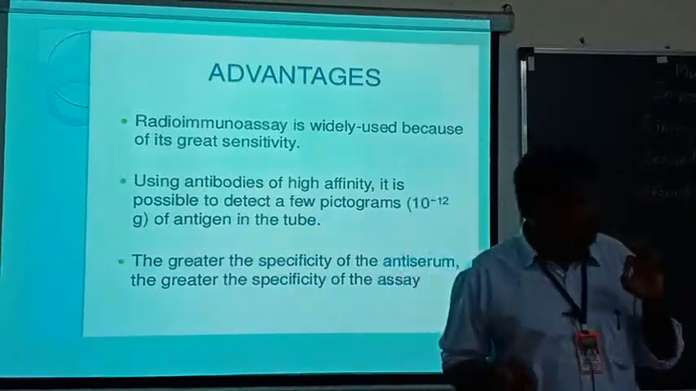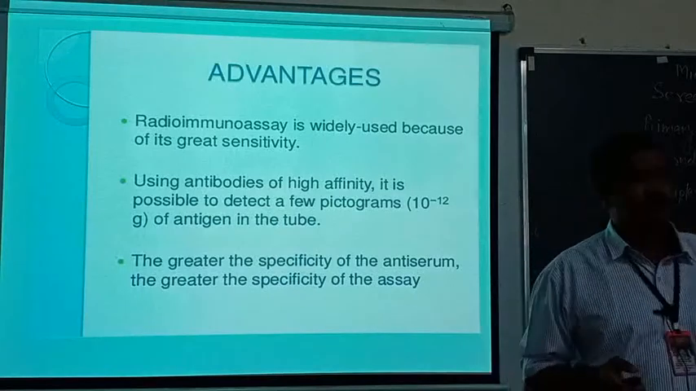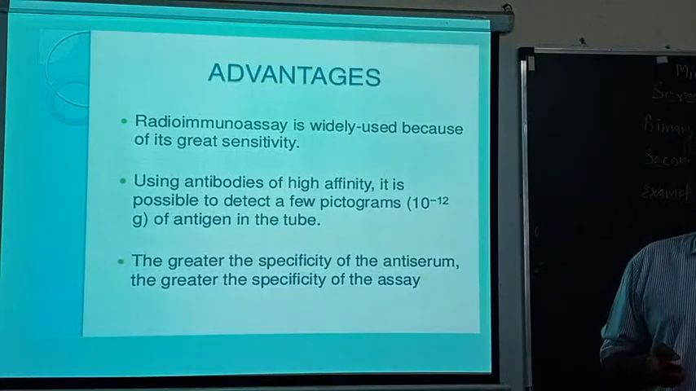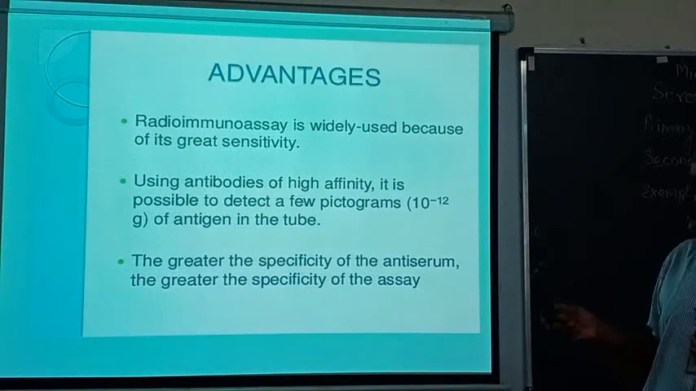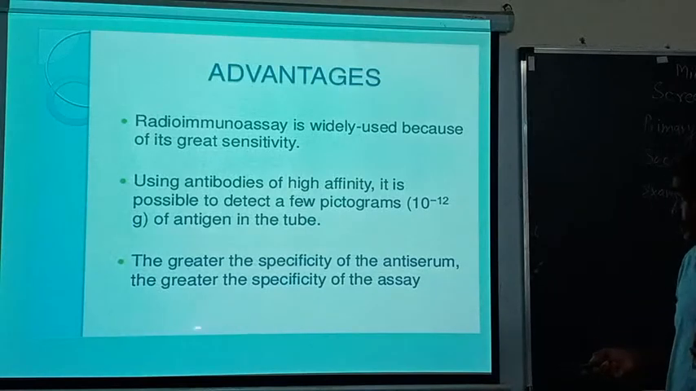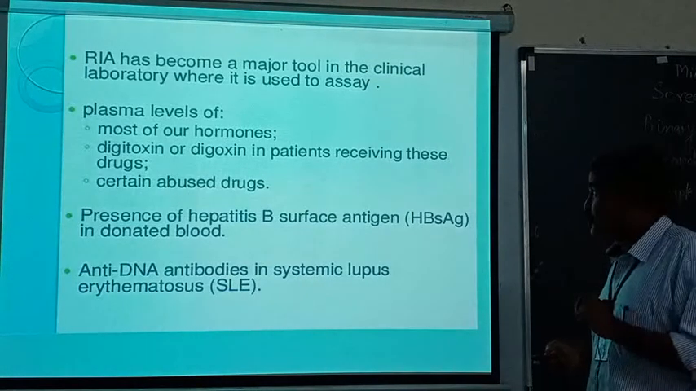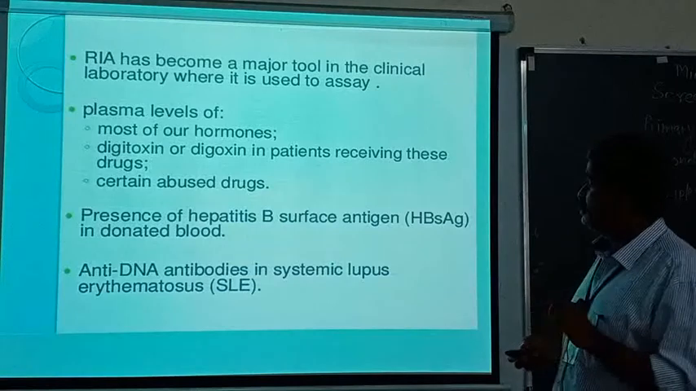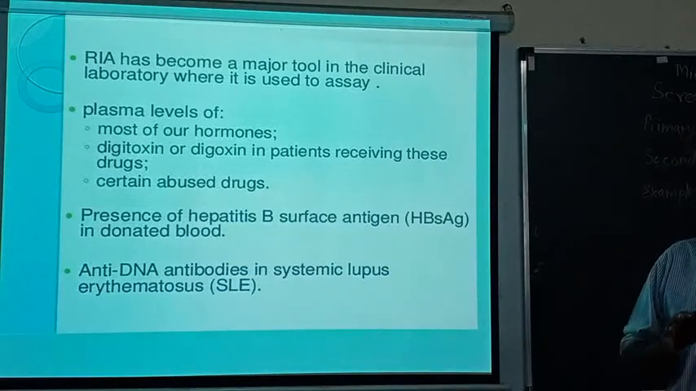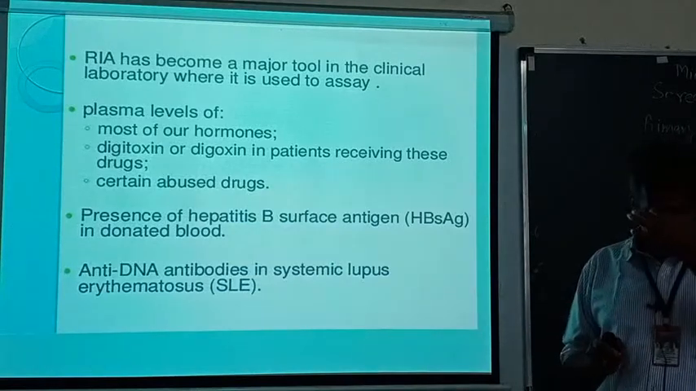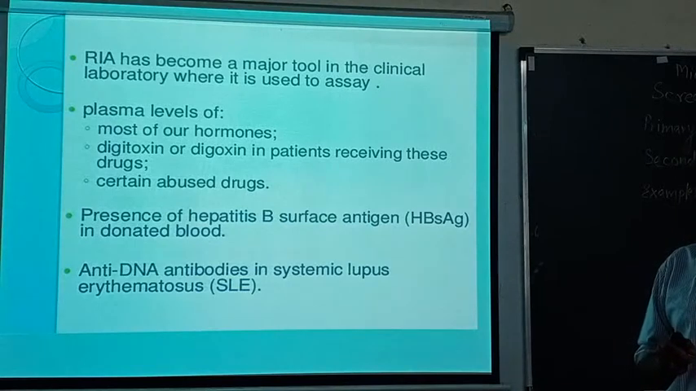Now the accuracy: just a very small amount of the antigen present in the blood sample can be tested with this method. And with the greater specificity of the antiserum, the assay is carried out with greater specificity. Even though this is true, the radioimmune assay has become a major tool in medical science because it is a highly sensitive method. This high sensitivity is used in the assay.